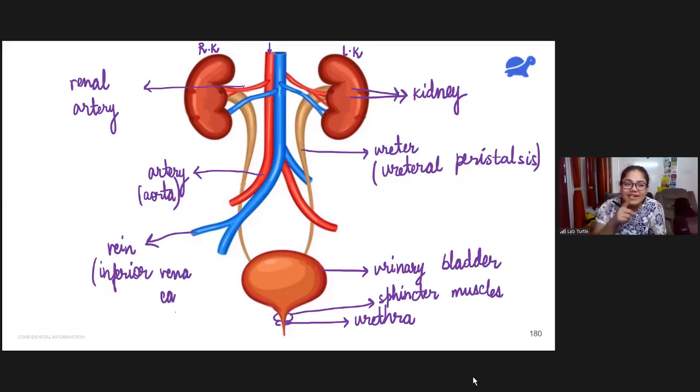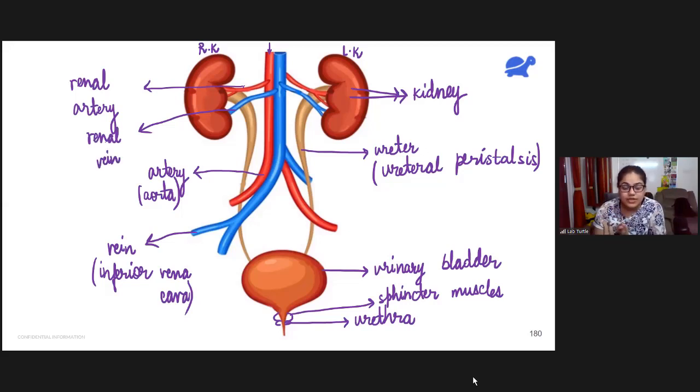So where will it take this deoxygenated blood? It will take it to the right atrium of the heart, and it will get purified. This main vein is the inferior vena cava, and the small branches that you see, one blue branch over here, another one over here, are the renal veins.